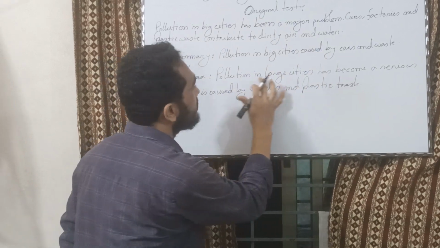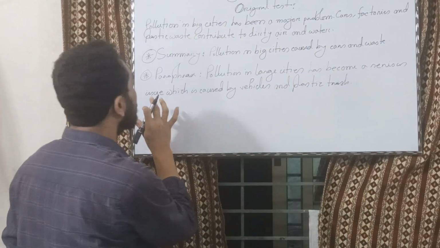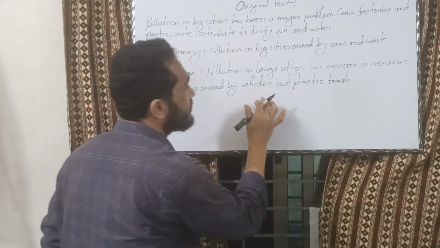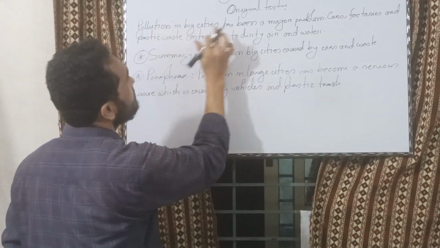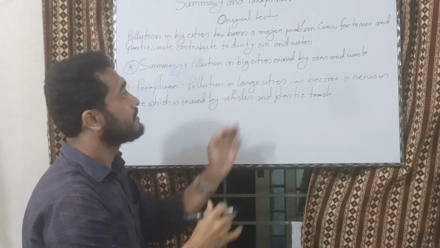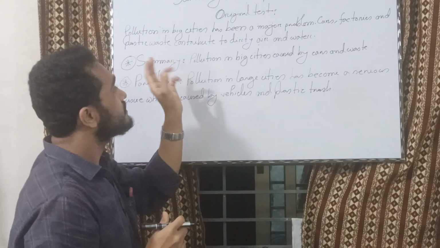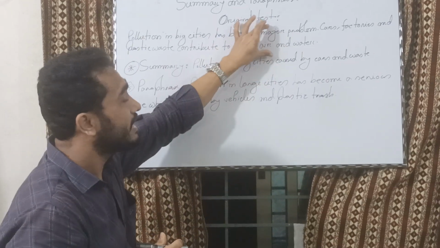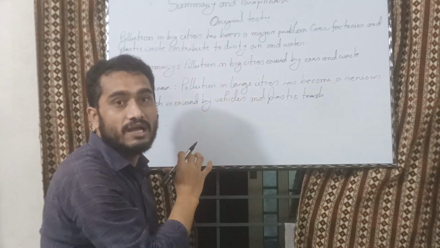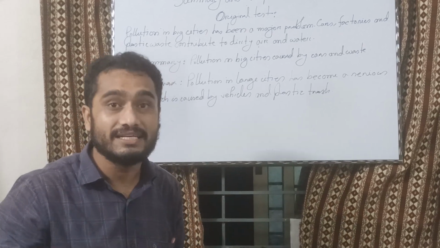Like: pollution in large cities has become a serious issue, which is caused by vehicles and plastic trash. In the original text: pollution in big cities has been a major problem. Cars, factories and plastic waste contribute to dirty air and water. So what I find here, you can find the same thing there, but you will get some different words.